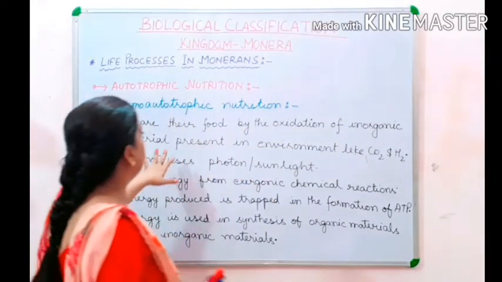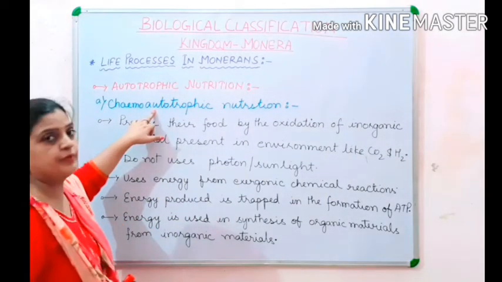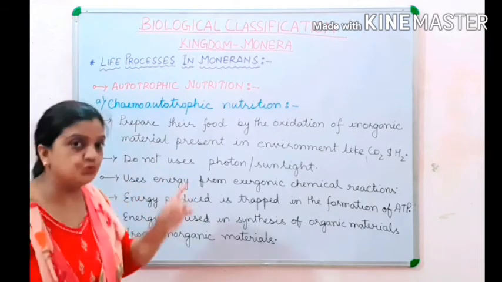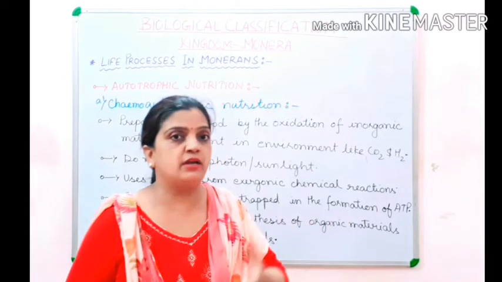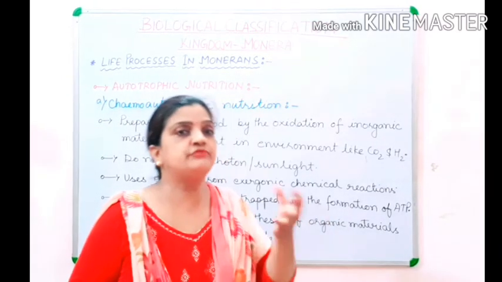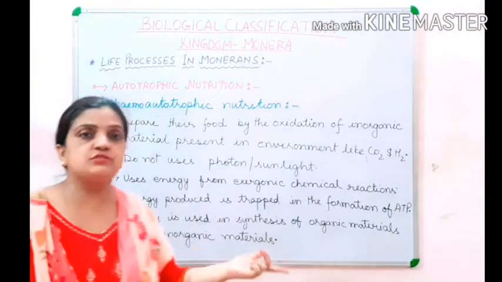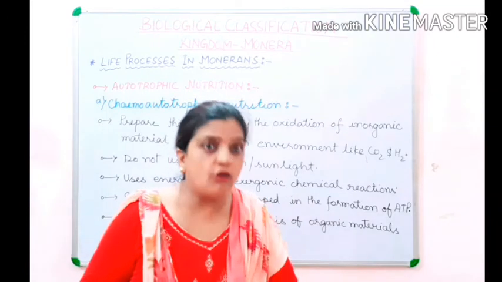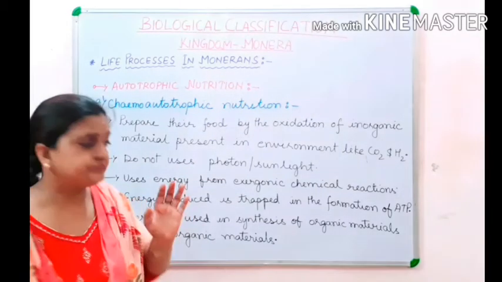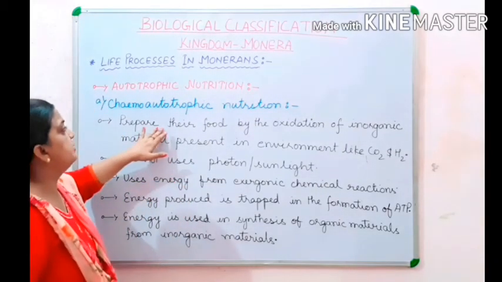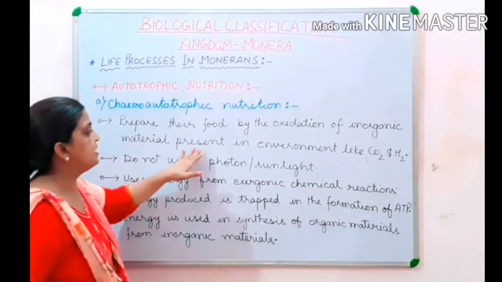So children, how does this happen? In the absence of sunlight. In chemoautotrophic nutrition, sunlight is not used. In photosynthesis, by the name only you can consider it photoautotrophic, with the utilization of photons when the food manufacture takes place. And here it is chemoautotrophic, in the absence of sunlight, with the help of inorganic material present in the environment, organic food material is formed. So here the organism prepares its food by the oxidation of inorganic material present in the environment.